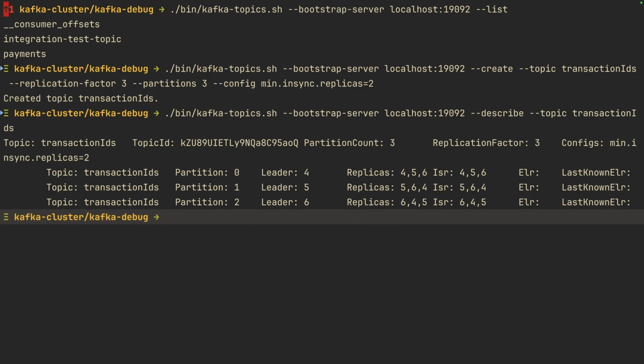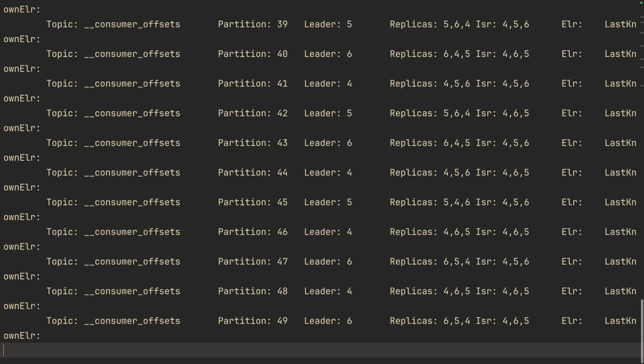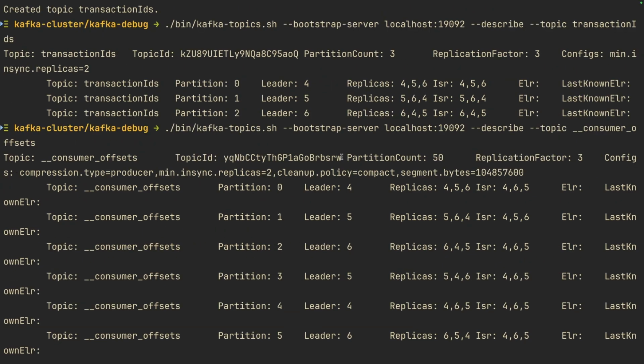It is also good practice to inspect the internal consumer offset topic. Let's describe that topic and see what is going on there. We can use the same command, just changing the name of the topic. So let us describe it. We have 50 partitions, a replication factor of 3, and minimum in-sync replicas of 2.